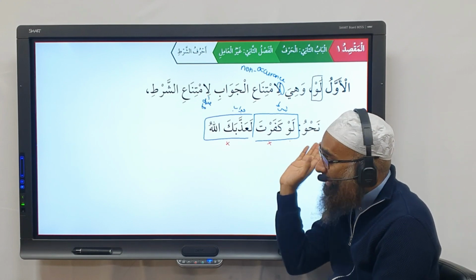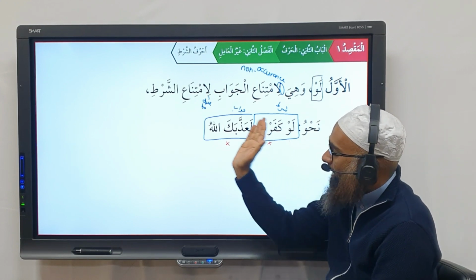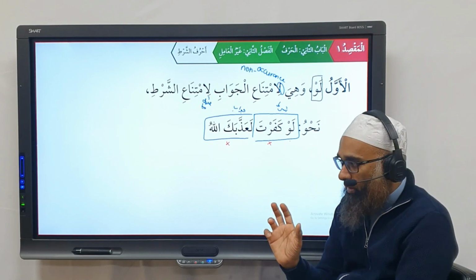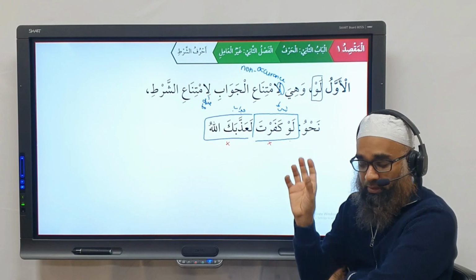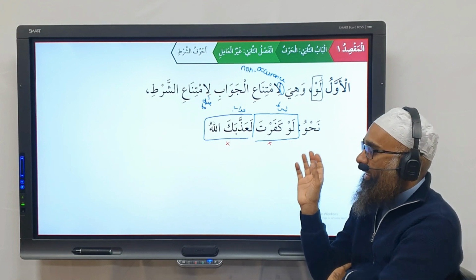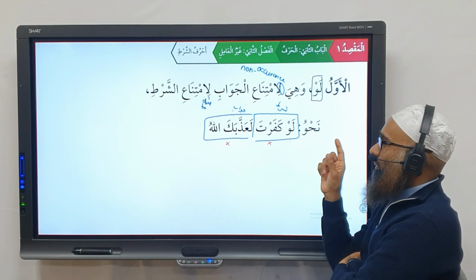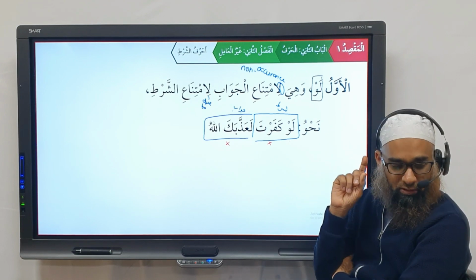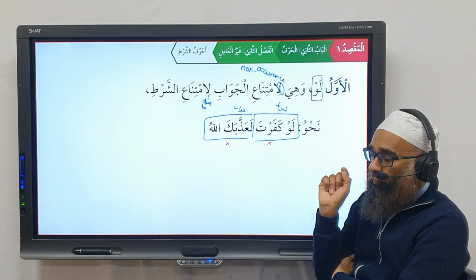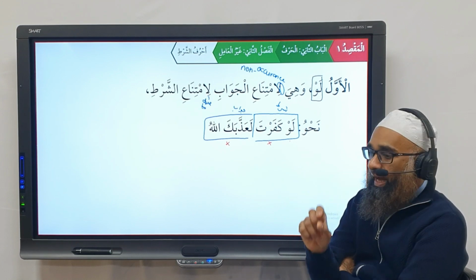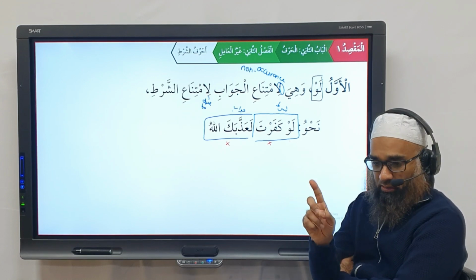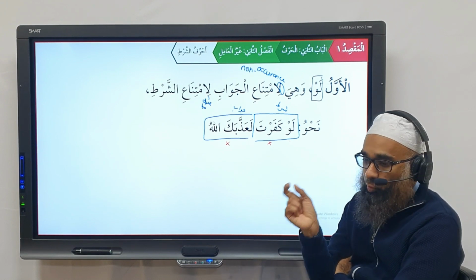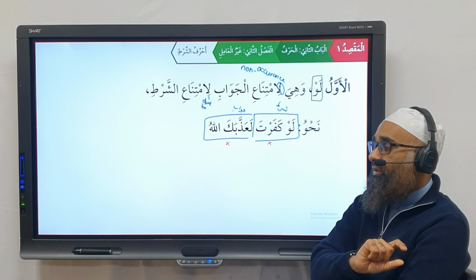لو كفرت, had the shart of kafarta taken place, لَأَذَّبَكَ اللَّهُ. Does everyone understand this? What is meant by law, and imtina'ul jawab wa imtina'ul shart. So law is for showing the non-occurrence of the jawab because of the non-occurrence of the shart, meaning the whole sentence of the shart did not occur, therefore the jawabu shart did not occur.